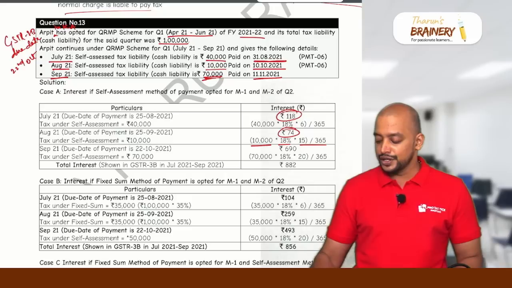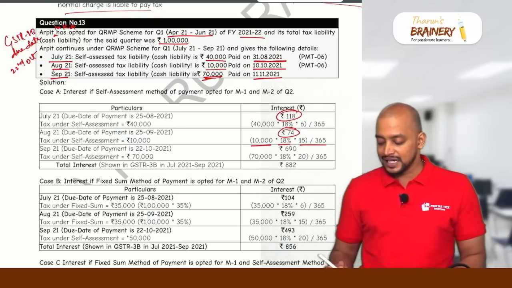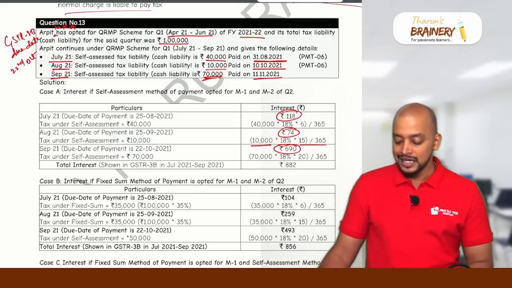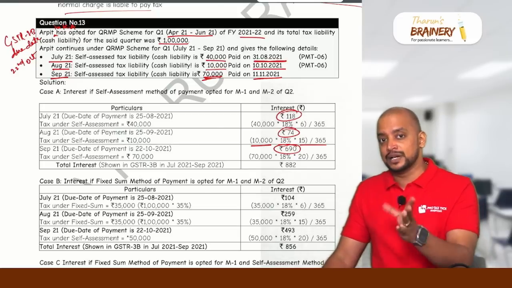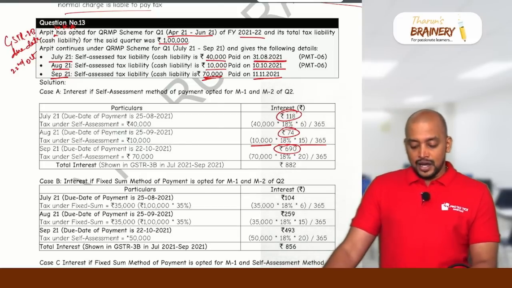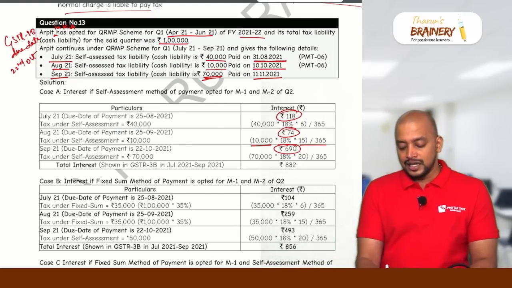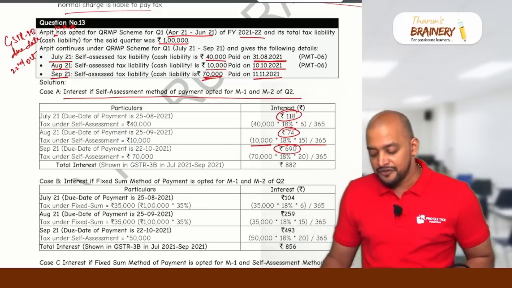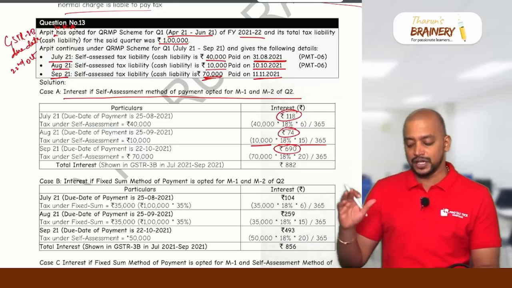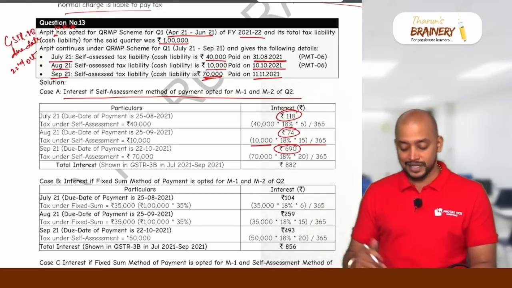For 20 days, we need to compute interest on 70,000. So 70,000 into 18% into 20 divided by 365, that is 690.41. 690 rupees will be payable as the interest. So this is the interest payable for delay in payment of the liability. Okay. Now, this is case A. Interest where the self-assessment method of payment is opted for month 1 and month 2 of the quarter.